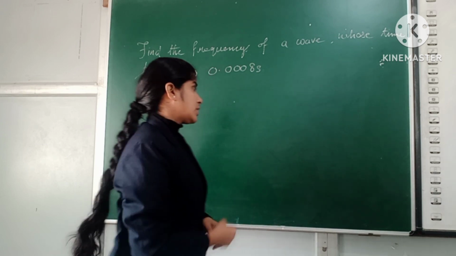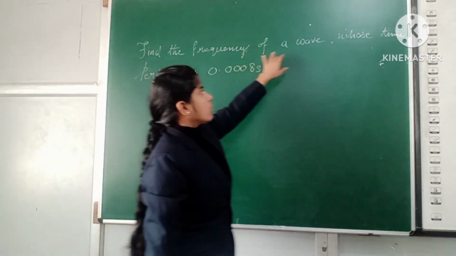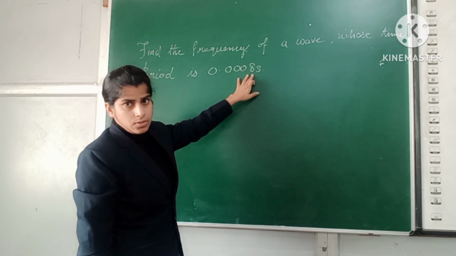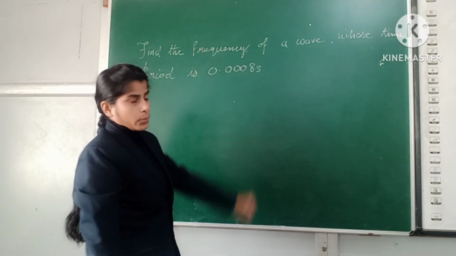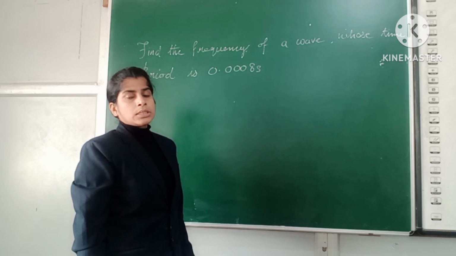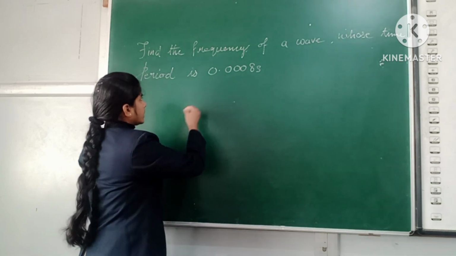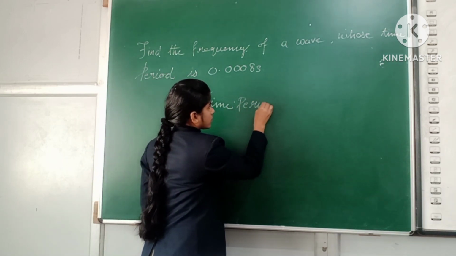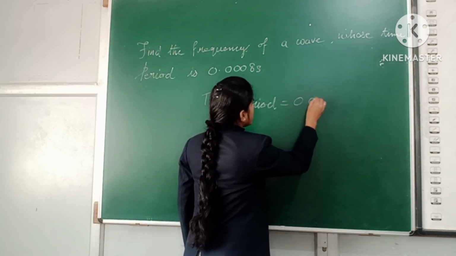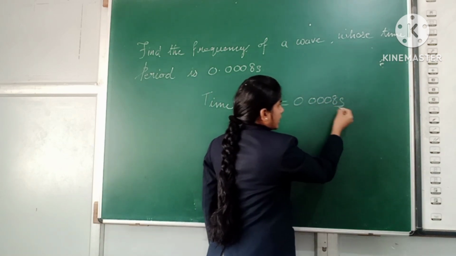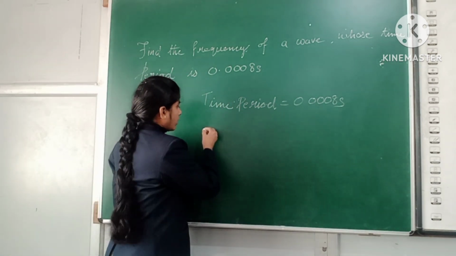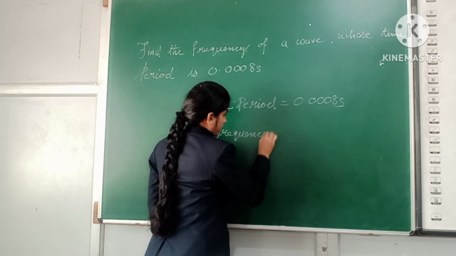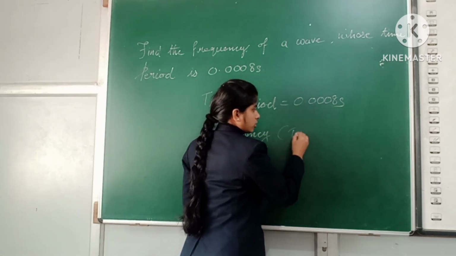The first question: find the frequency of a wave whose time period is 0.0008 second. Here we need to calculate the frequency. We already know about the time period, which is given here: time period equals 0.0008 second. We have to find the frequency.